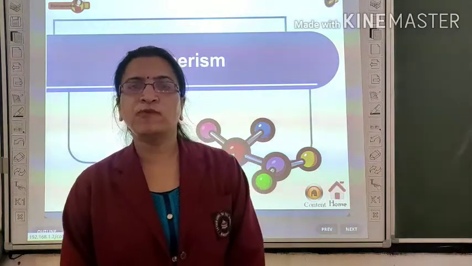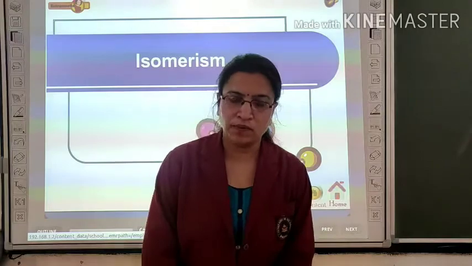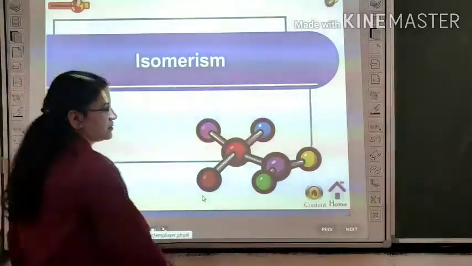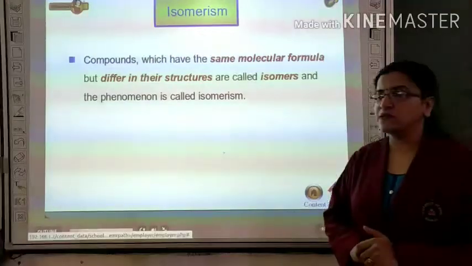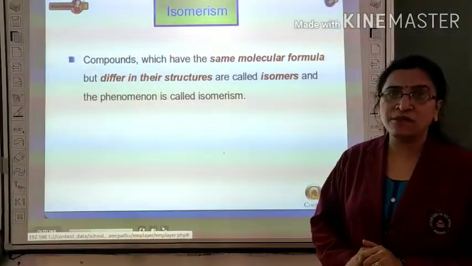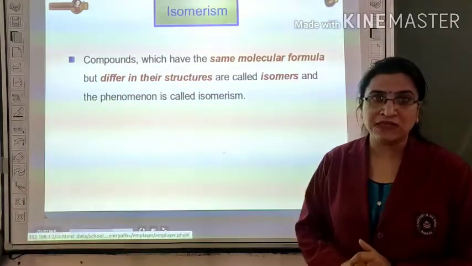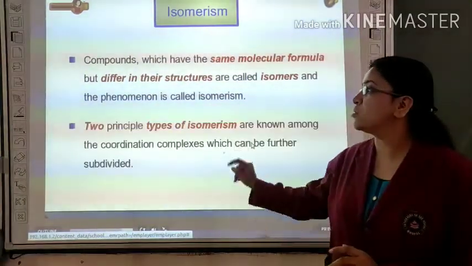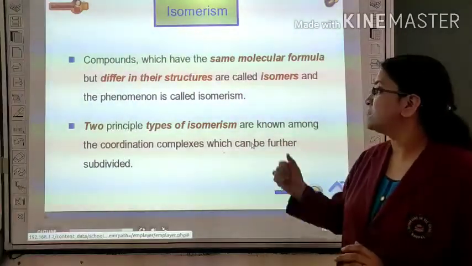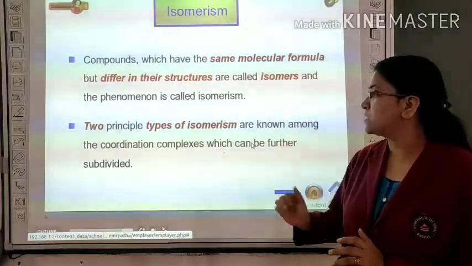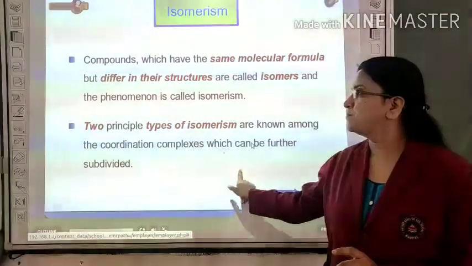In this module, we have to study about isomerism in coordination compounds. So what is isomerism? The compounds which have the same molecular formula but differ in their structure are called isomers, and the phenomenon is called isomerism. Two principal types of isomerism are known in coordination complexes, which can be further subdivided.